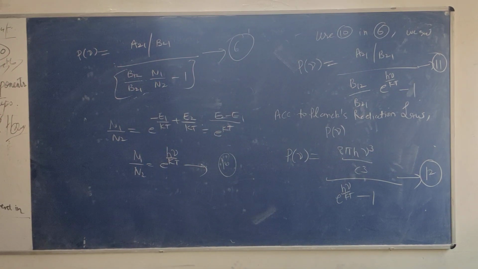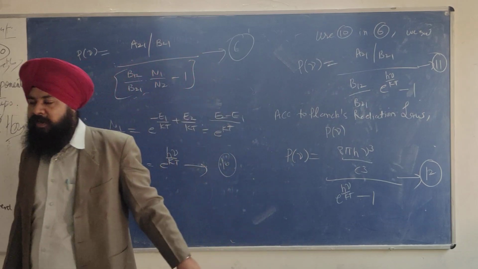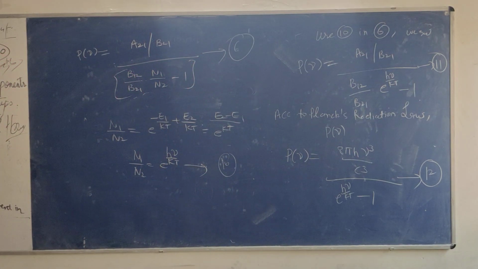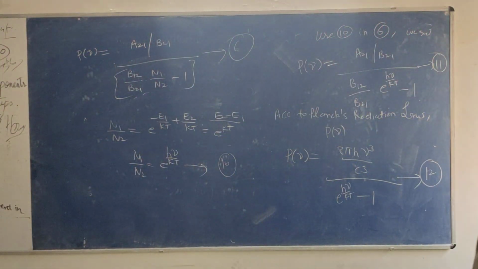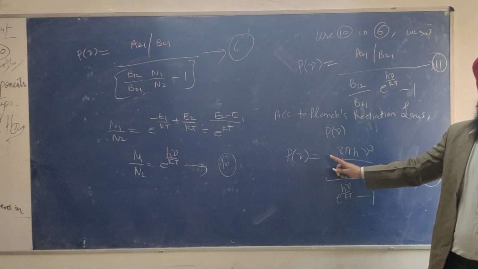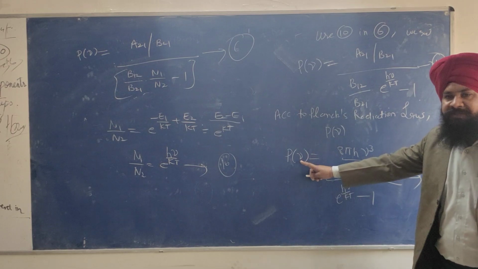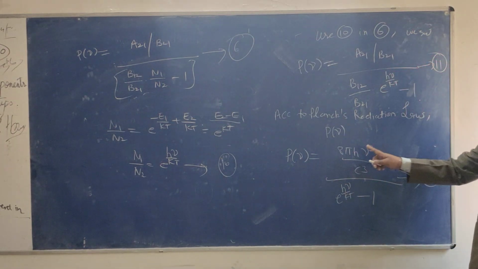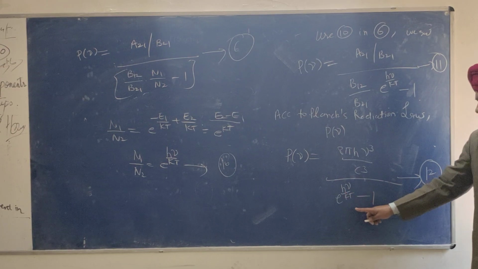This is the formula that you have done in your 10 plus 2 class. So I have directly used the result. When you read the chapter on black body radiation, this formula comes. So I am directly using the relation rho nu is equal to 8 pi h nu cube upon c cube divided by e raised to power h nu by kT minus 1.